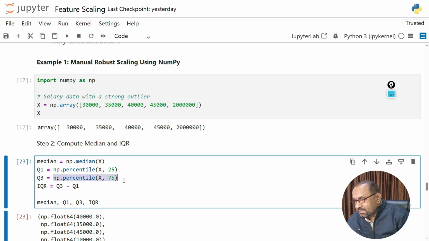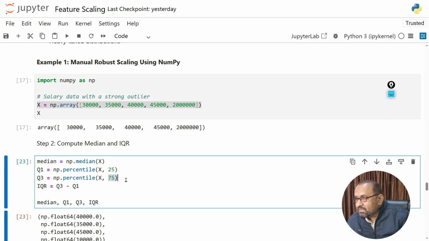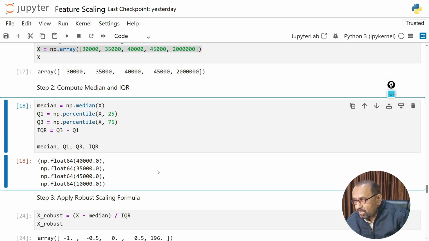You can see the syntax: the function is also np.percentile. This function you have to use, where x is the vector in which we have stored the values, and this is the 25th percentile and this is the 75th. Okay, so IQR will be equal to Q3 minus Q1. This is the formula to calculate IQR. So here we print all these values: median, Q1, Q3, IQR. When we execute this statement with Control and Enter, all these values are computed. So this value is the median, this is Q1, this is Q3, and this is IQR.